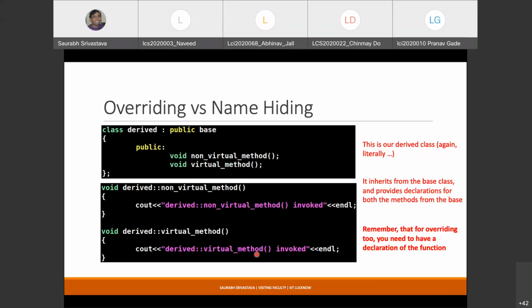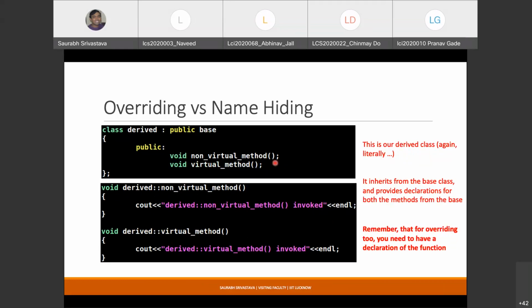Now I create a derived class, and this one inherits from the base class. Here also, by the way, please keep this in mind that even when you are trying to override a function from the base class, you still need to provide a declaration for it.